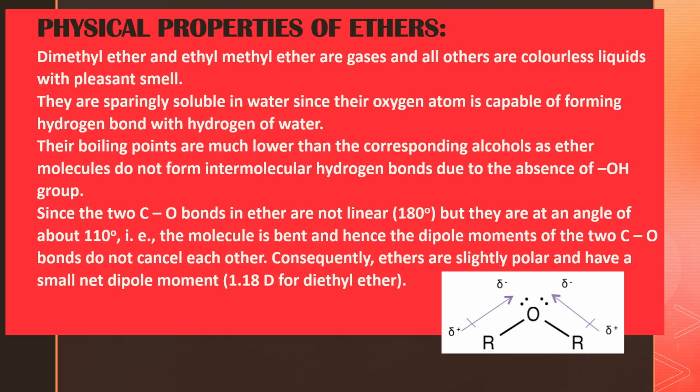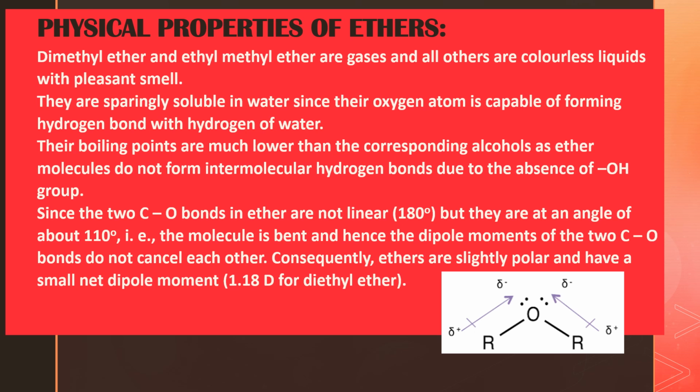This D is nothing but what we call the Debye unit. So I told you now, students, the degree of polarity is measured in terms of dipole moment and mu is equal to electrical charge E into